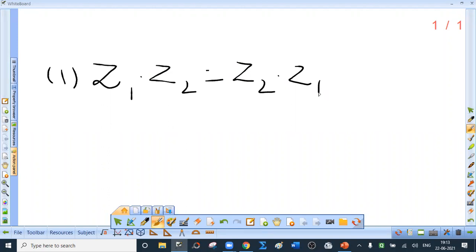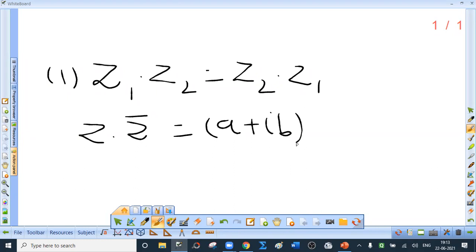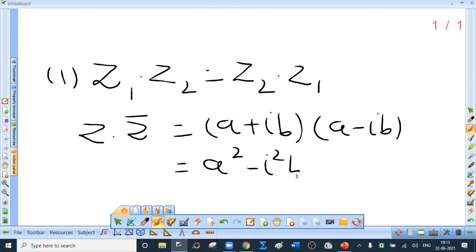Can you tell me what is z bar? Now, this is an interesting question: z into z bar. Suppose I consider z as a plus ib. Can you tell me what is z bar? a minus ib. Take the product. This is first plus second into first minus second: square of the first, that is a square, minus square of the second.